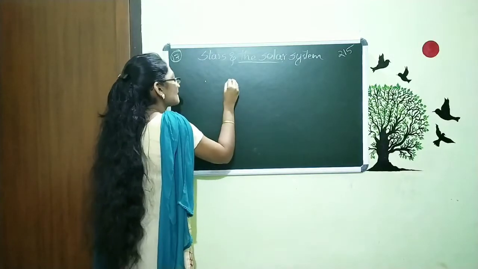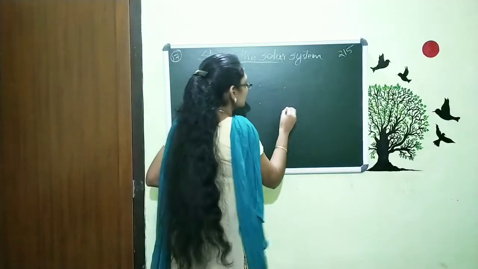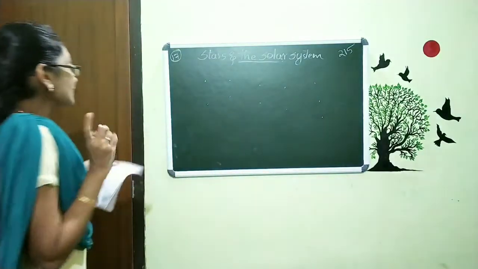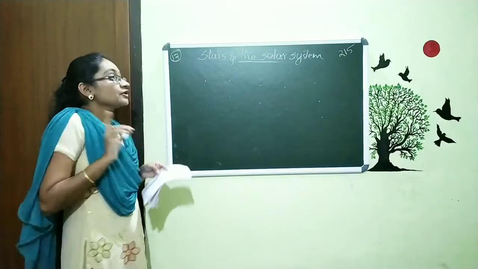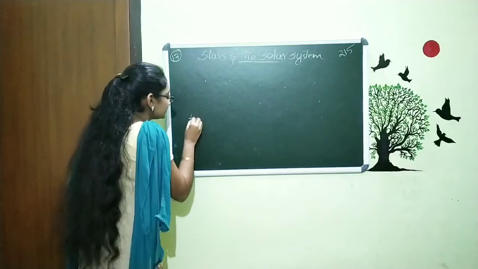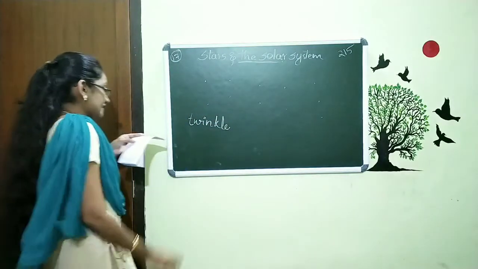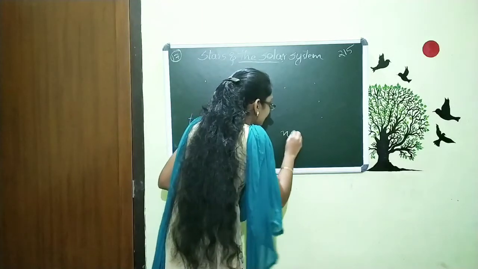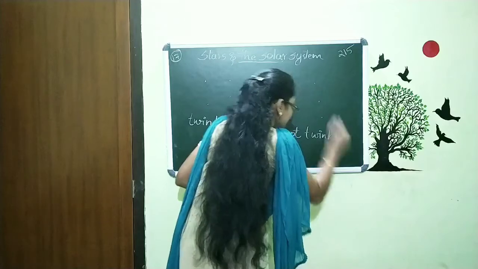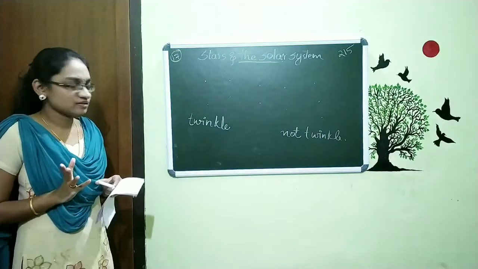These are all indications of some sort of things. And when you observe carefully, you can see that some of them are twinkling and some of them are not twinkling.